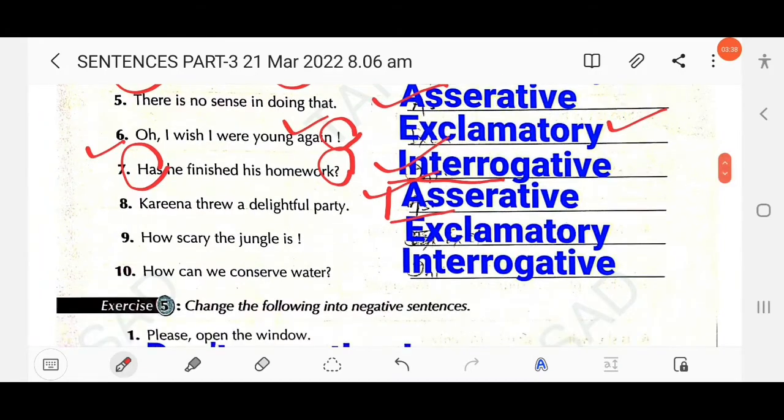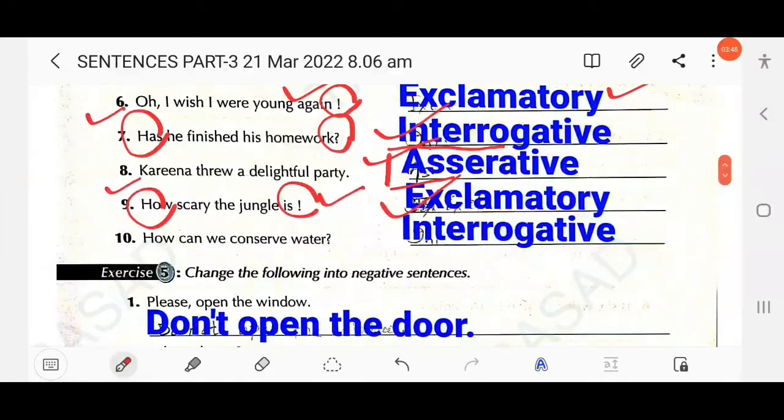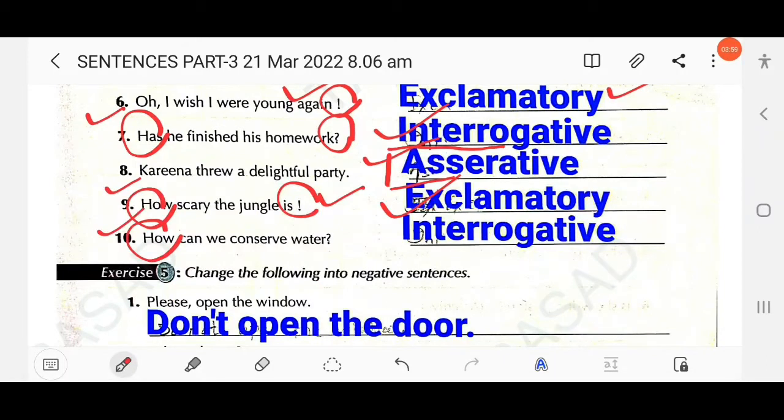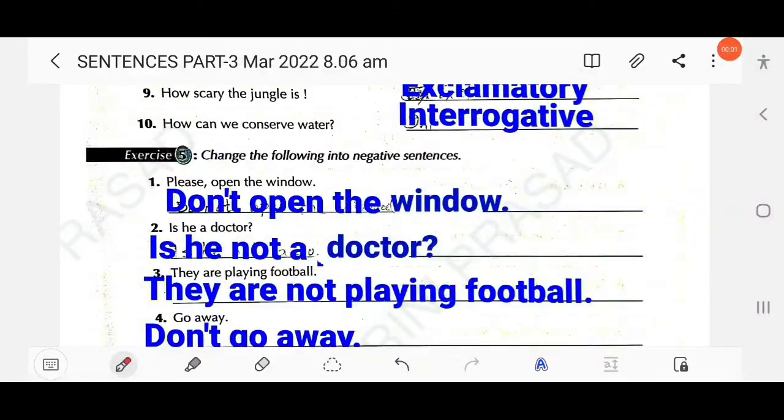Then next, how scary the jungle is. This is an exclamatory sentence, as the sentence starts with how and ends with an exclamation mark. Then next, how can we conserve water? This is a WH question. Interrogative has two types, yes-no and WH. Here the sentence starts with the WH word how, so this is an interrogative sentence. Clear?